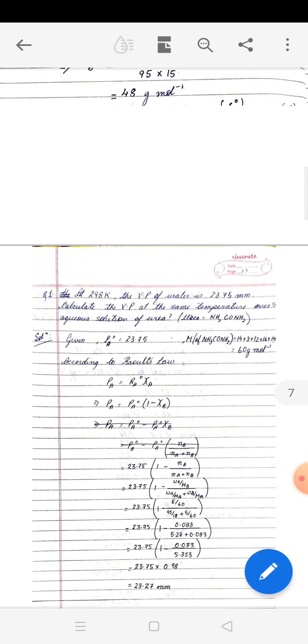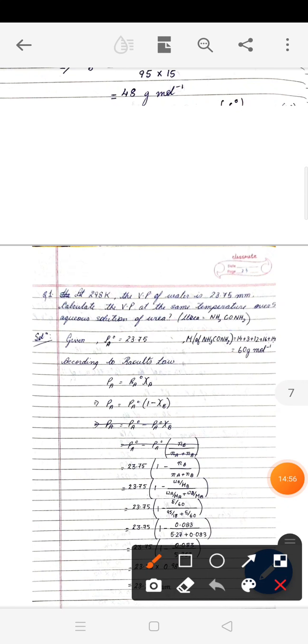Pa naught is given, Wb is given, that is 5 gram, Wa can be calculated, that is 95 gram, Mb is known, 60 grams per mole, molar mass of water can be calculated, that is 18 grams per mole, and what you need to find out is Pa.